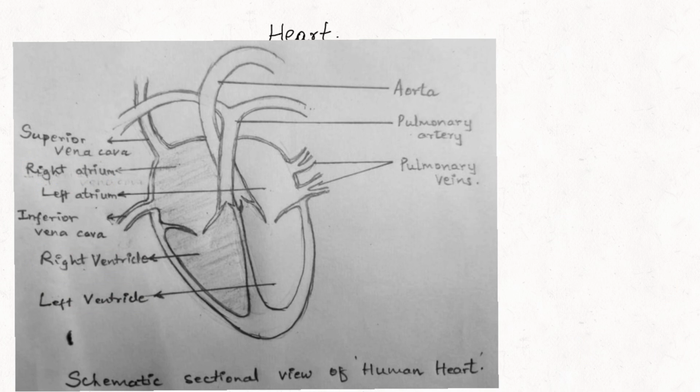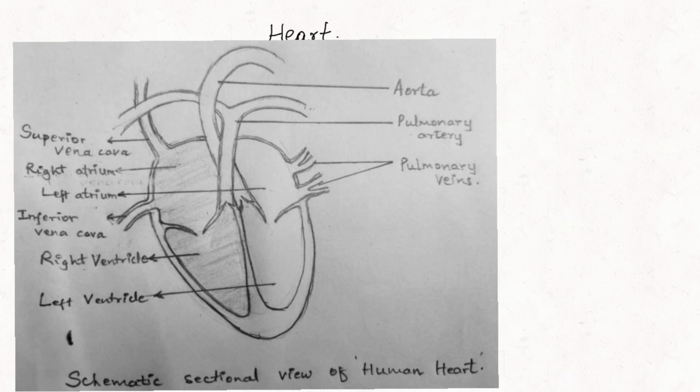Now, between the right and the left chambers, there is a muscular septum. This muscular septum keeps the oxygen rich blood separate from the carbon dioxide rich blood or deoxygenated blood. Now look at the diagram. Let us refer to the various blood vessels which are in connection with the heart.